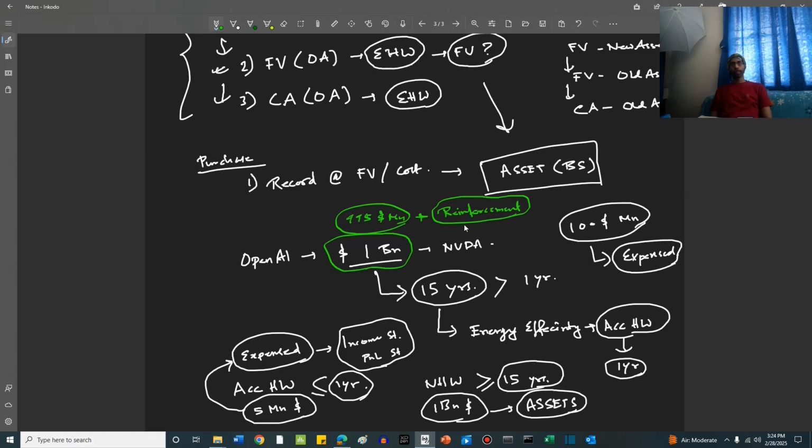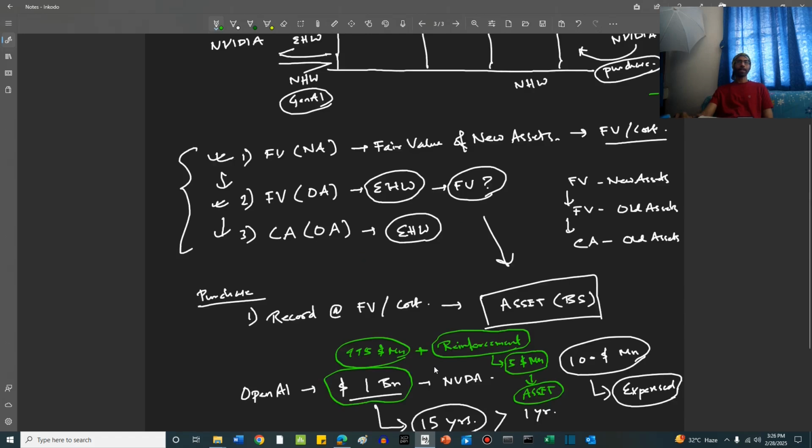Now this was worth 5 million again. Now how do you record this, friends? This again you record it in the assets. So for installing the main asset, if some accessory asset was purchased, no matter how small that amount is, this has to be recorded in the asset.